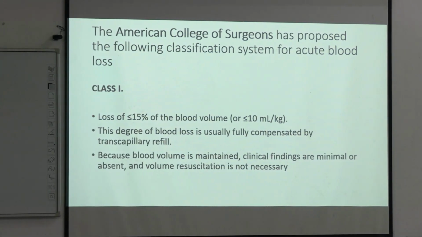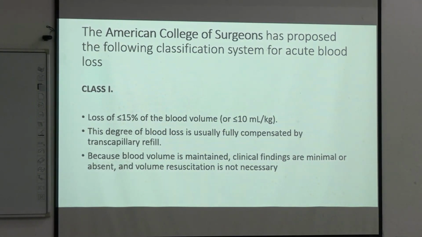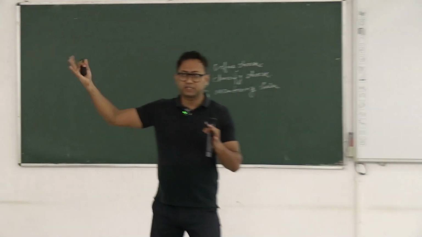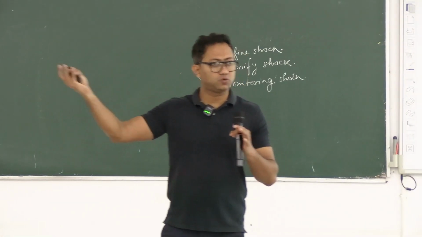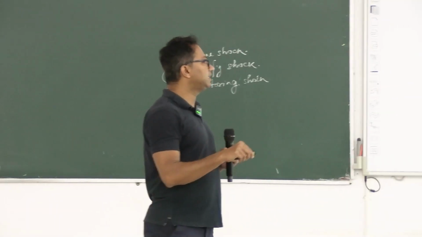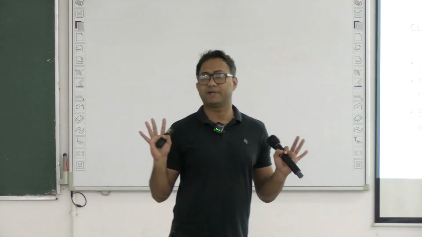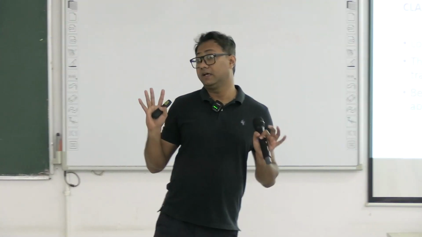So what is class 1 shock? Class 1 shock is less than 15% of blood volume. At least you remember this. Very simple: less than 15, 15 to 30, 30 to 45 and more than 45%. Class 1, class 2, class 3 and class 4. This degree of blood loss is usually fully compensated by transcapillary refill.